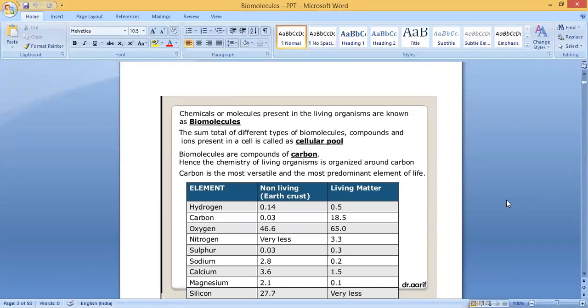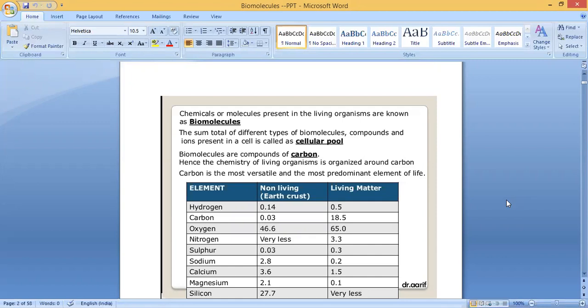The sum total of different types of biomolecules, compounds and ions present in a cell is called the cellular pool. So a cell which contains different types of biomolecules, chemicals, compounds and ions all together is called the cellular pool. Biomolecules are compounds of carbon.